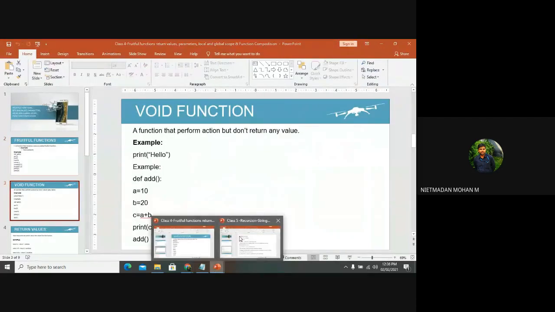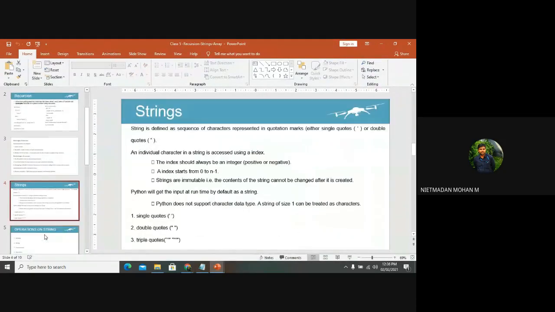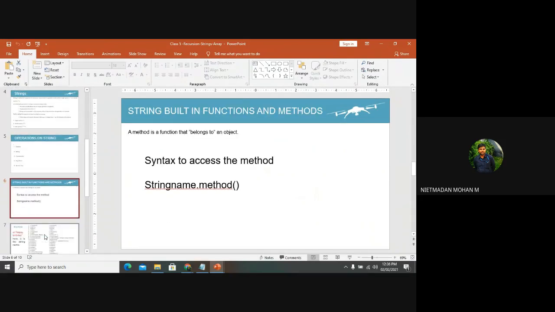Next, we have already discussed the string, what a string is and what the index number of the string is. All of that we already discussed. And now, coming to the string built-in functions and methods. Can you tell me the difference between the built-in function and the user-defined function?